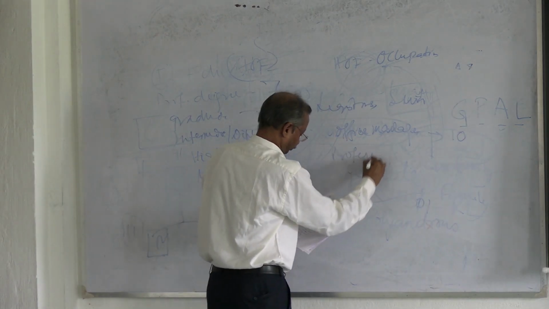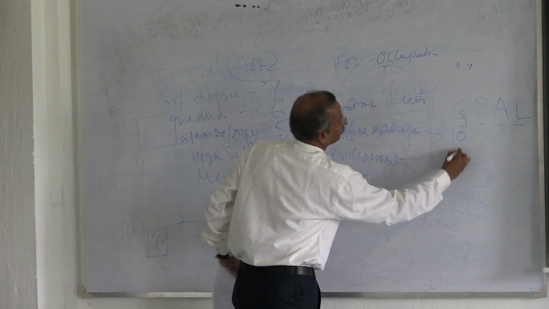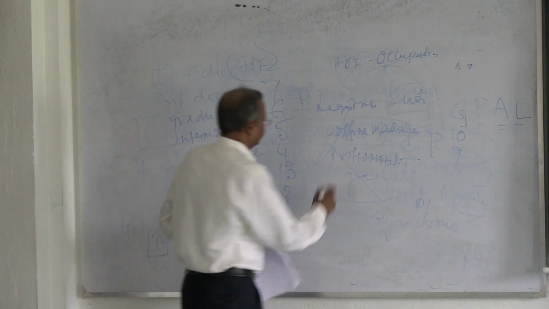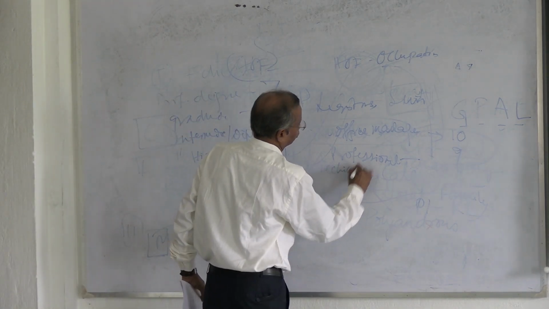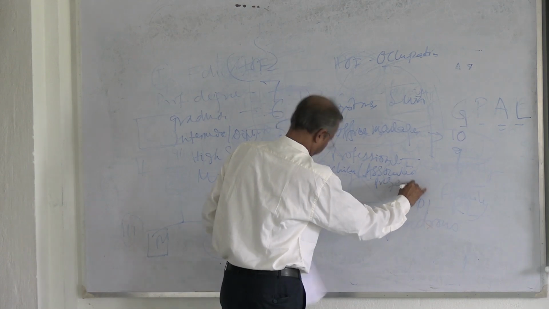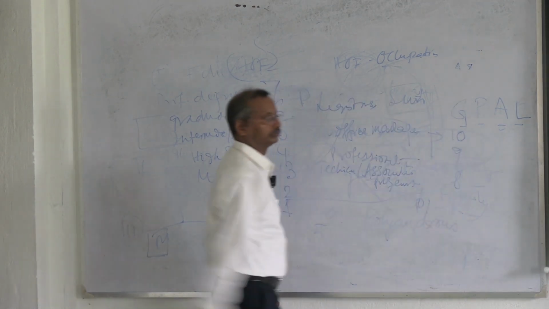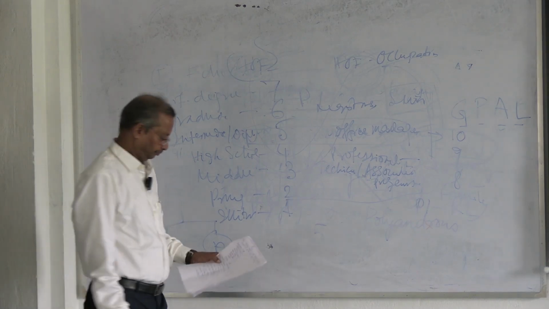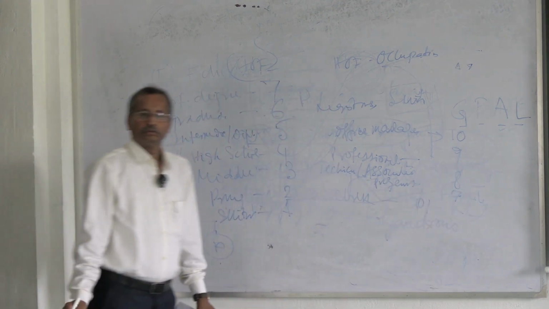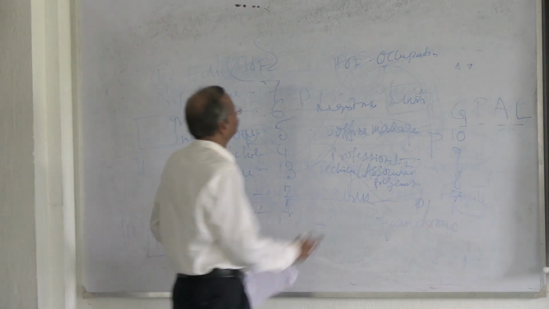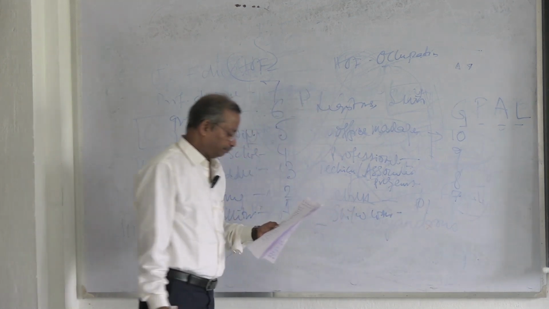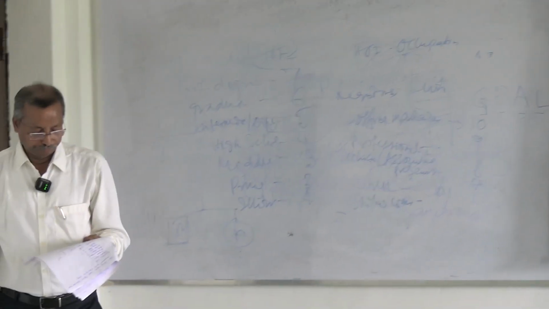Professionals, 9 marks. Technicians and associate professionals, 8 marks. Clerk, 7 marks. Skilled workers, shop and market sales workers, 6.